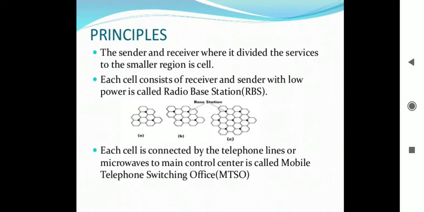This is why urban areas have many more cells than rural areas, and why the cells in urban areas are much smaller. So this is about what cells exactly do.